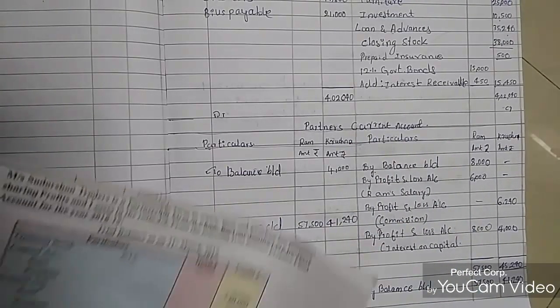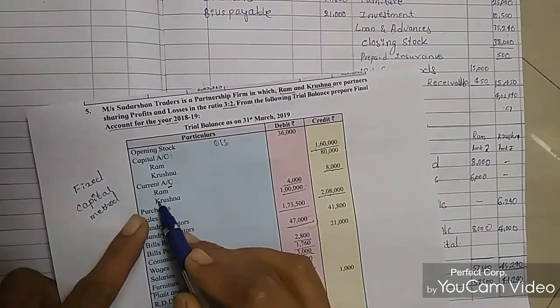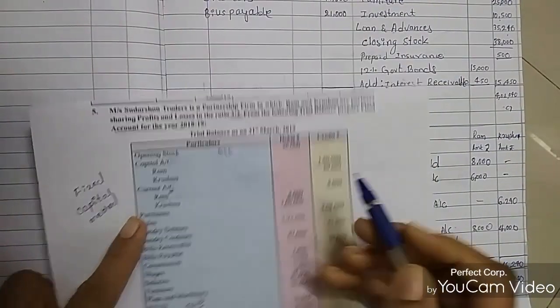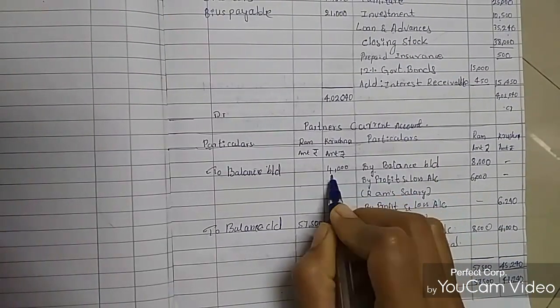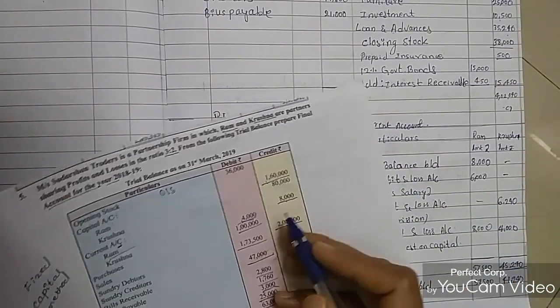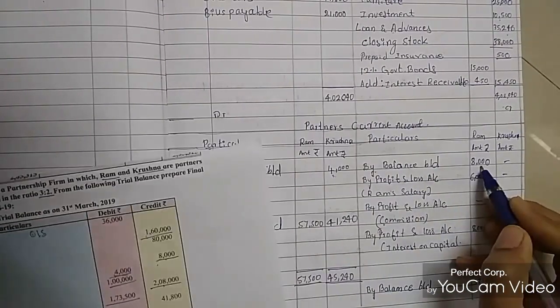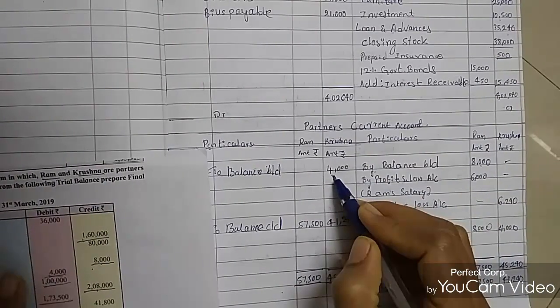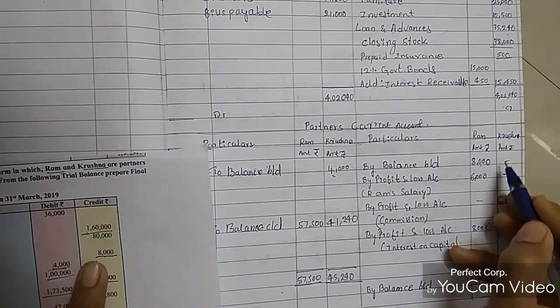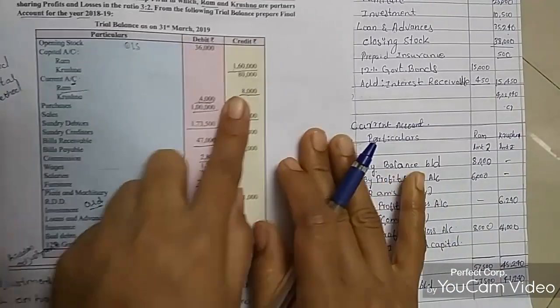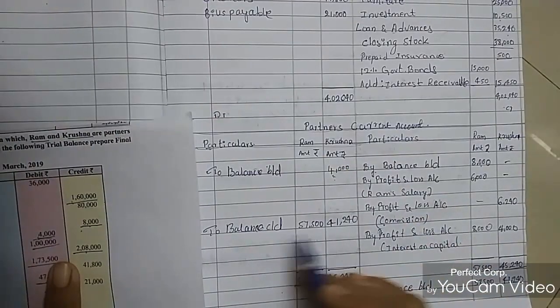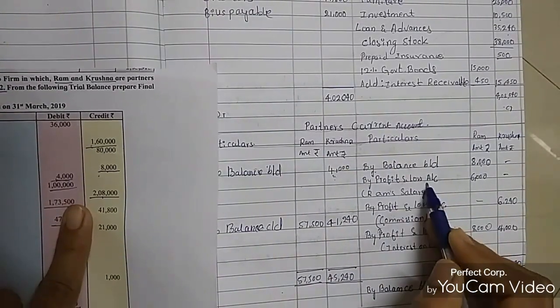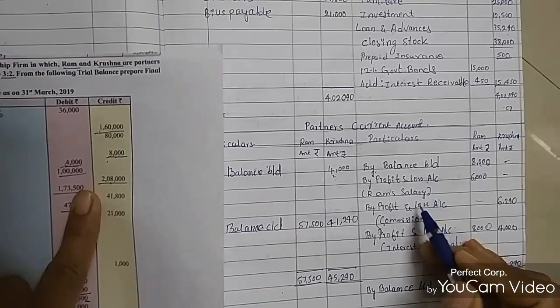So in Ram's calculation, the opening amount is 4,000, which I have taken here, and Krishna's amount is 8,000 rupees, taken here. Krishna 4,000 rupees and Ram's is 8,000 rupees. Okay. Next, by profit and loss account, Ram's salary.